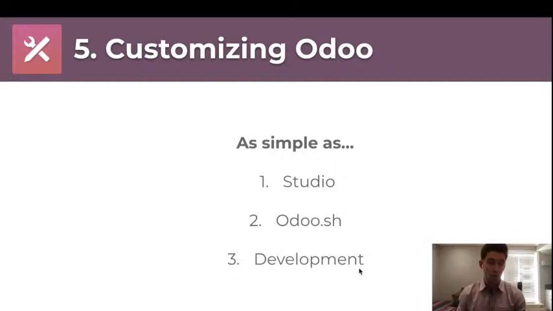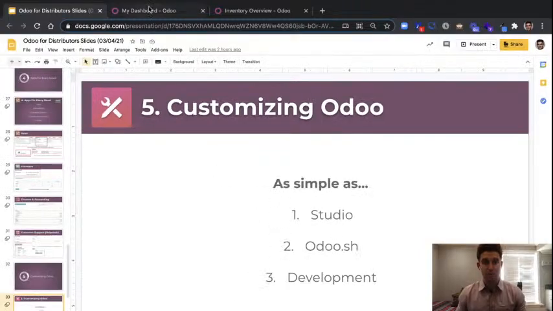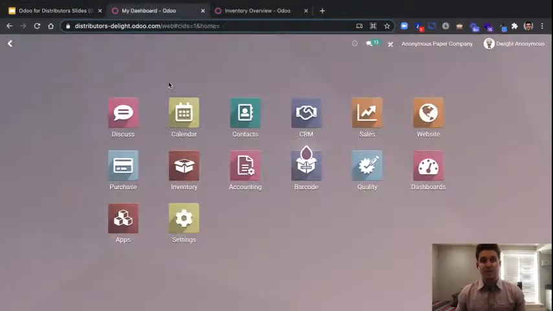For today, we're only going to touch briefly on Studio. And what I want to do is I want to actually illustrate this to you live. So I'm going to go ahead and from here, hop right back into our anonymous paper company organization database once again. And we're going to talk about what can be done here in Odoo.